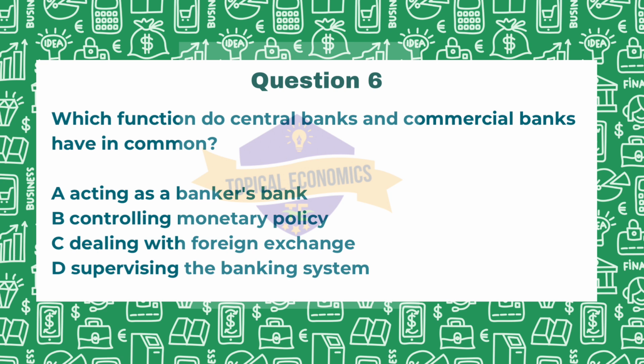Looking at the third option, option C, dealing with foreign exchange. Here, both central banks and commercial banks can engage in foreign exchange transactions, although their roles and scopes may differ, but this is correct. So this option is correct. However, look at the last option also, supervising the banking system. Again, this is a primary function of central banks. They oversee and regulate commercial banks. The correct answer for this question is dealing with foreign exchange, option C.